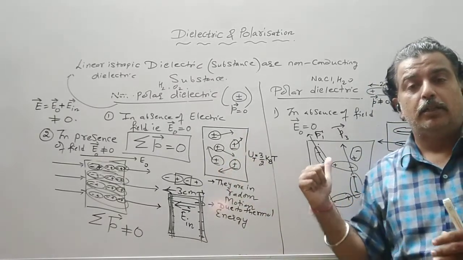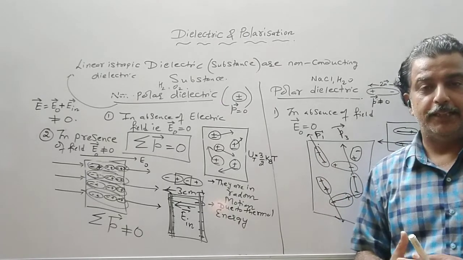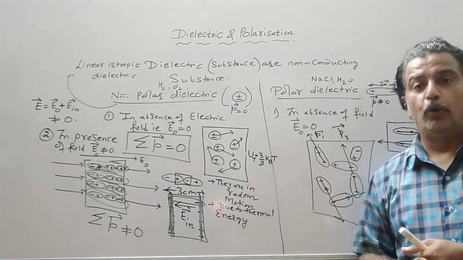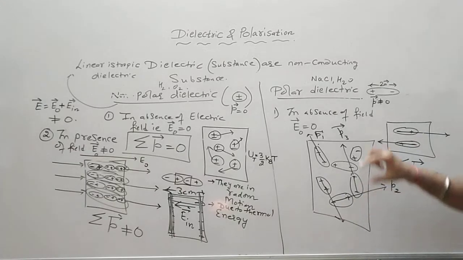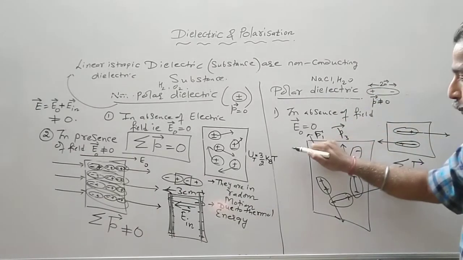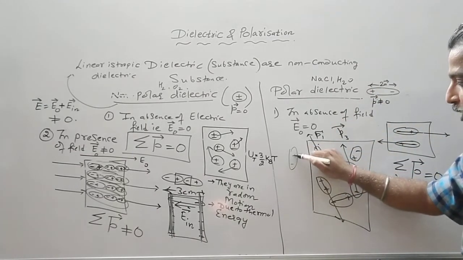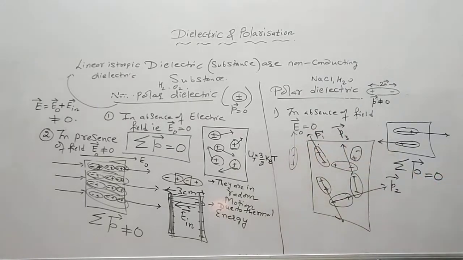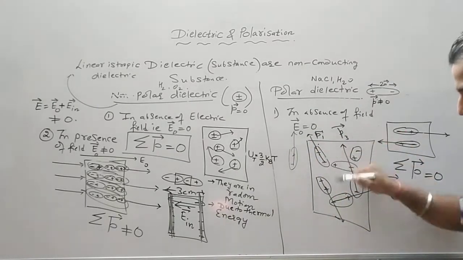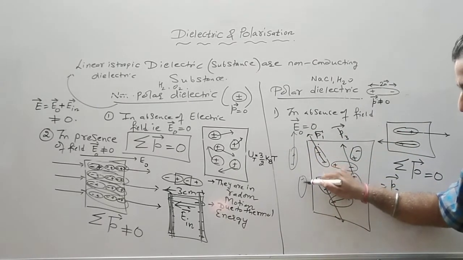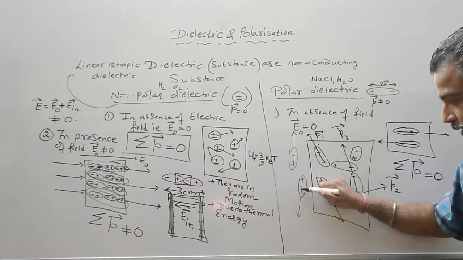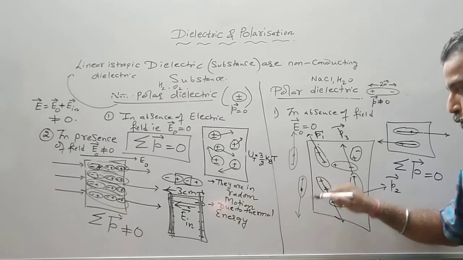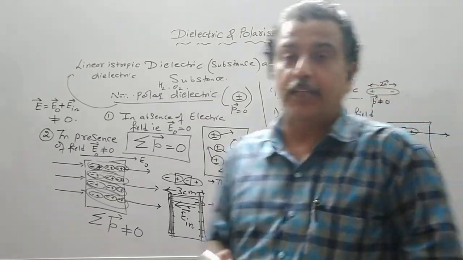They are called randomly oriented. So if one molecule has a dipole moment, say minus plus in a positive y direction, there is another molecule whose dipole moment is from negative to positive charge, in the negative y-axis.